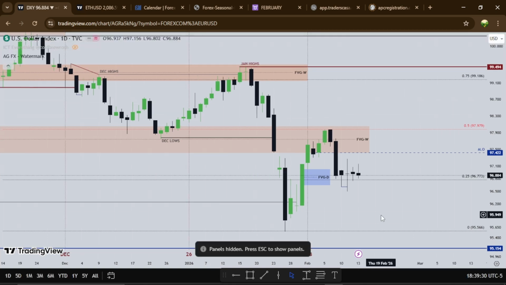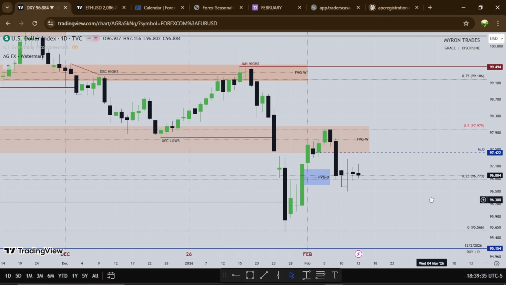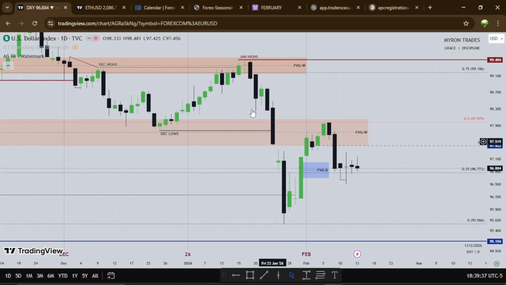Okay, so this is the dollar chart, the daily chart for the dollar, right? DXY stands for the dollar index. So this chart represents how the dollar is doing in the market, right? So this is the week that just ended. As you can see, there was zero to no volume in these candles, while the week prior, we see huge candles forming, right?